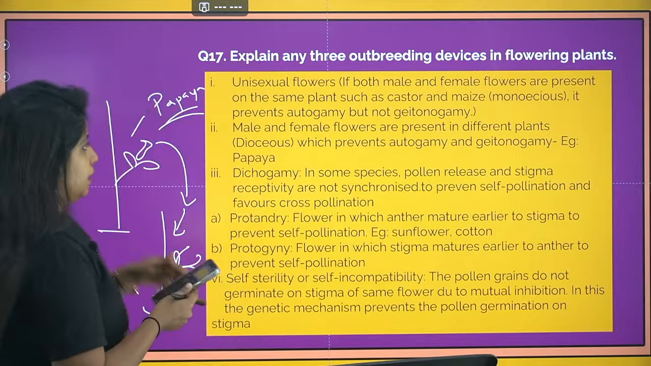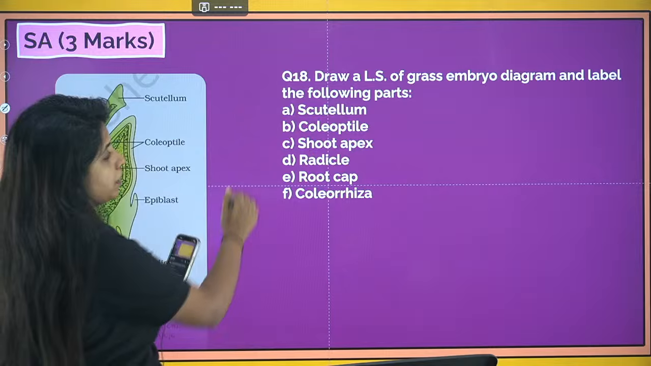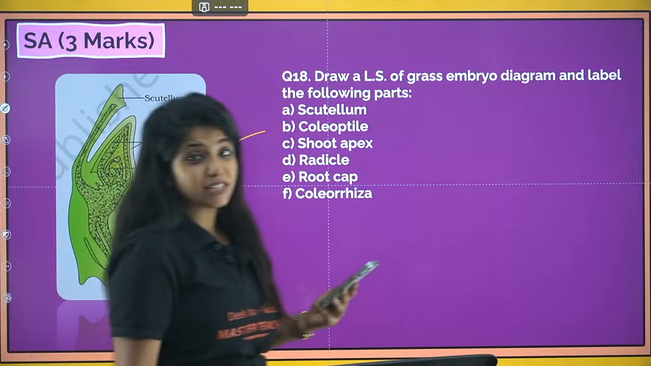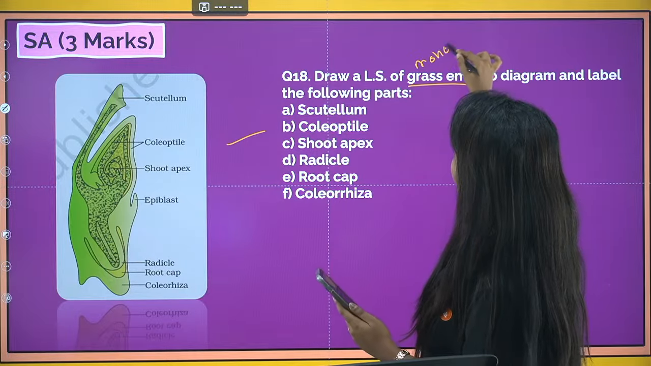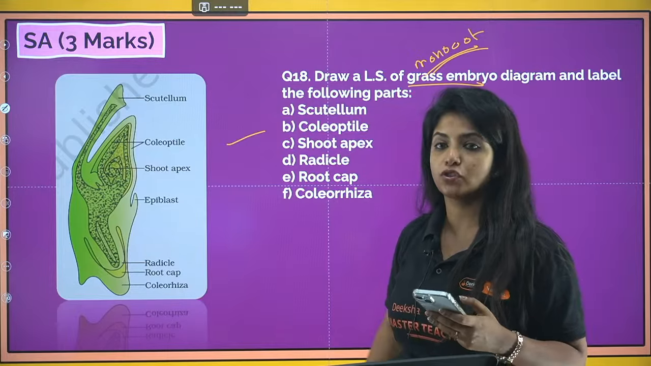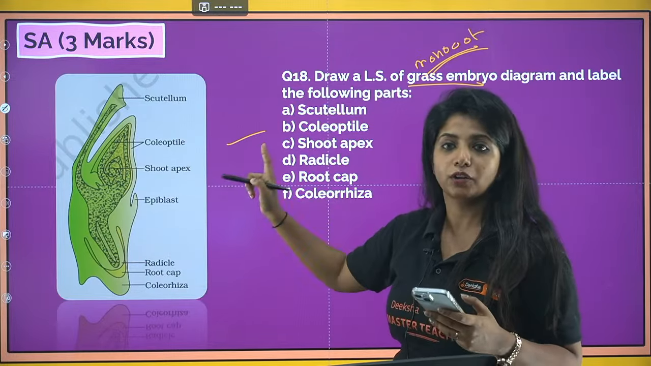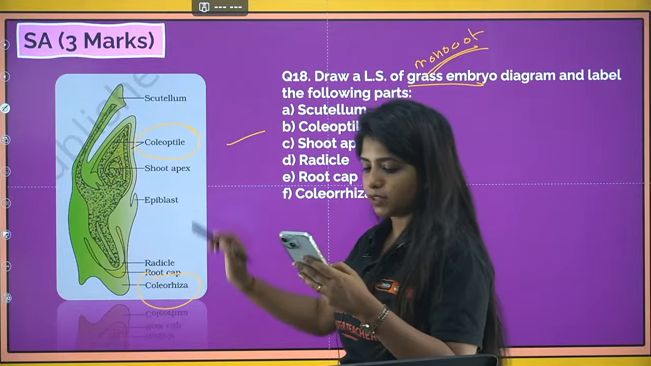Fine. Now, going ahead with, okay, now this question is super important. Draw the LS of the grass embryo. If at all grass embryo comes, just understand you're talking about monocot embryo. You have been just asked about the monocot embryo. Just look out for that. And this is the diagram that you have to make. Make sure you're making coleoptile as well as coleorhiza and all the other things properly.